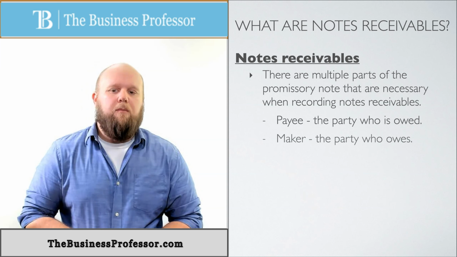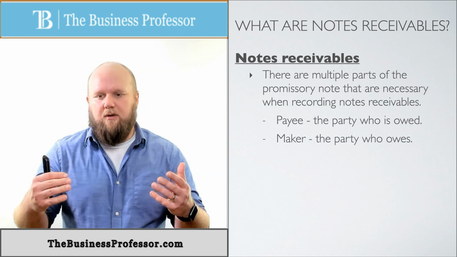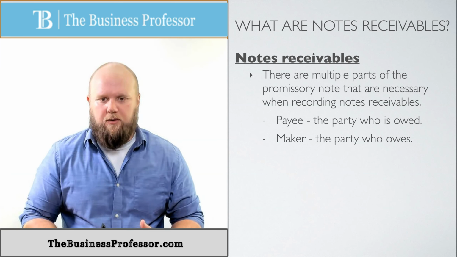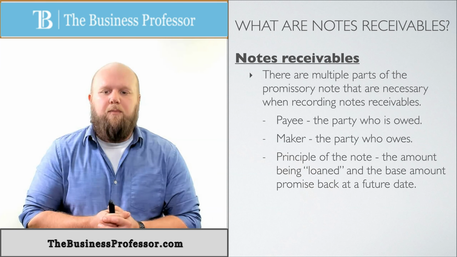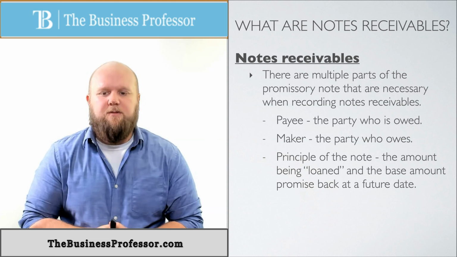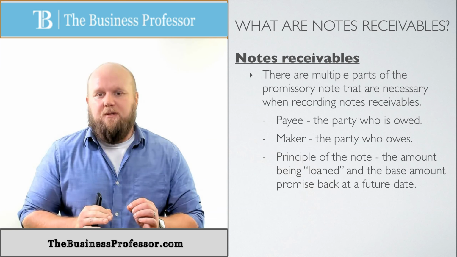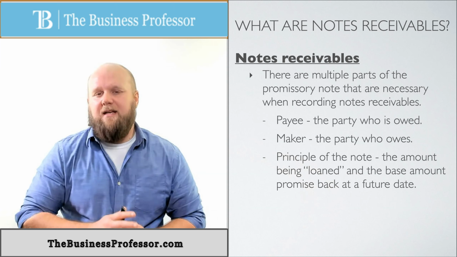Then you also have what's called the maker. That's the one who owes. They're the ones that are paying you. Okay. You have what's called the principal of the note, and that is the amount being loaned and the base amount promised back at a future date. That's what you have given out, and then that's what you are owed.